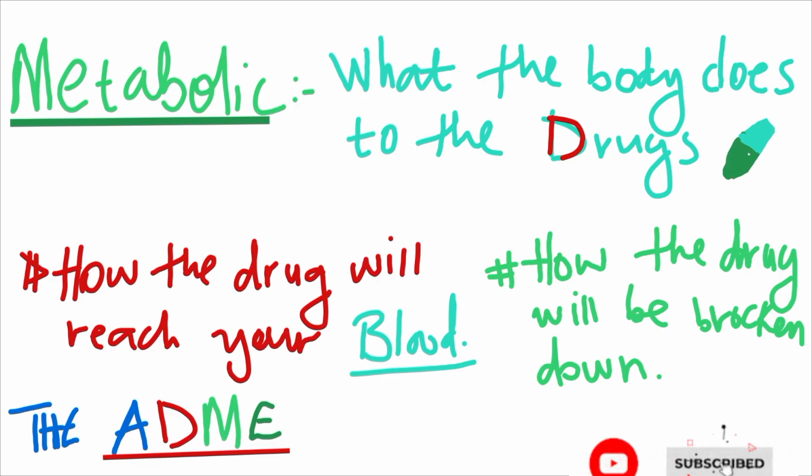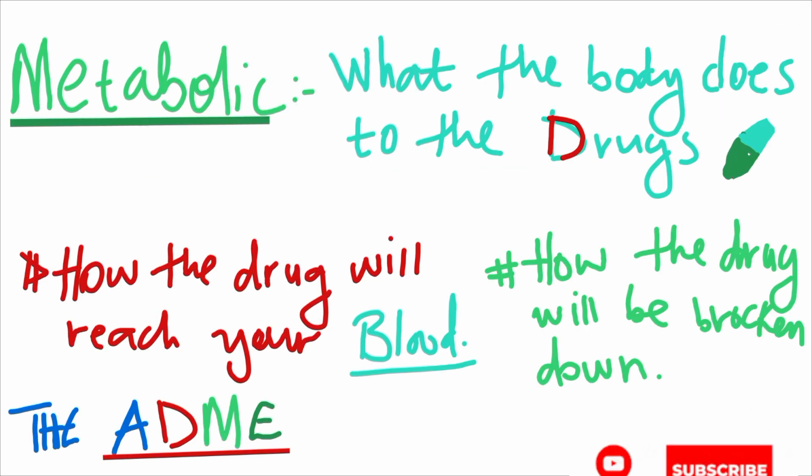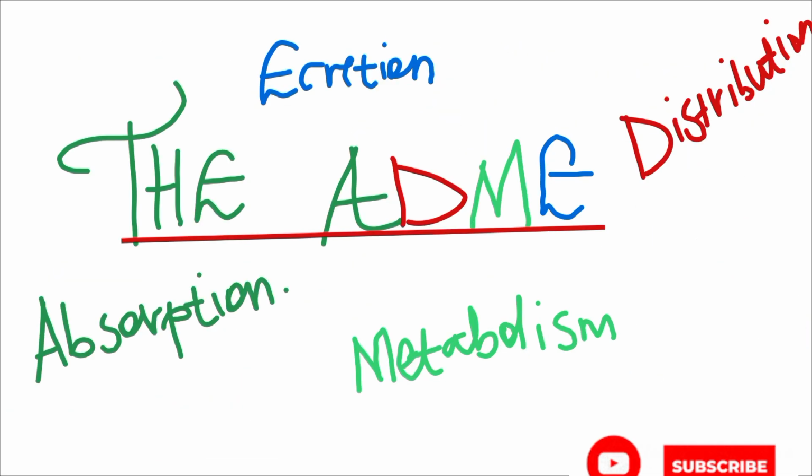Okay, and then these metabolic or functional properties are given by the mnemonic ADME, which is basically absorption, distribution, metabolism, and excretion. So we are just talking about what? A drug being absorbed, being metabolized, being distributed, being excreted.